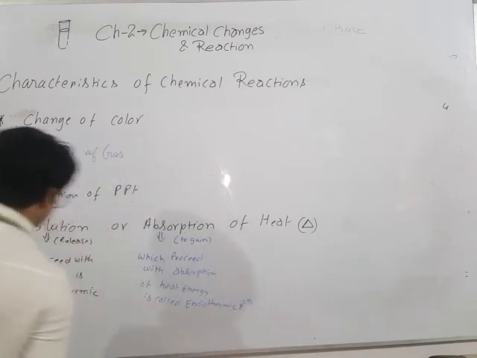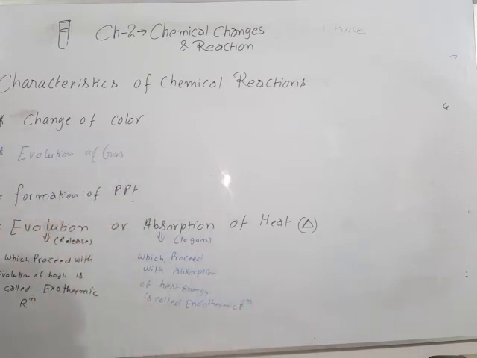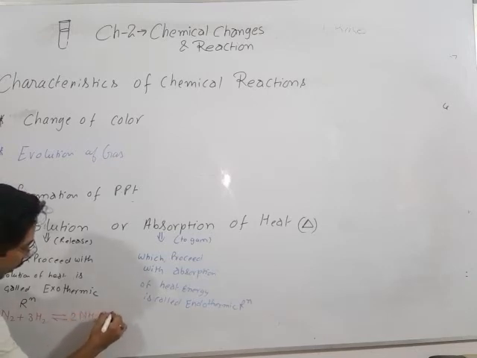So now here the example I am writing here, like N2, nitrogen, that reacts with hydrogen, it gives ammonia, plus delta.